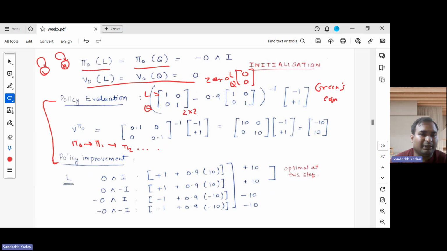And in this way, hopefully there will come a condition where pi n plus 1 will be equal to pi n. Then we will stop our algorithm and say that this is the optimal policy.